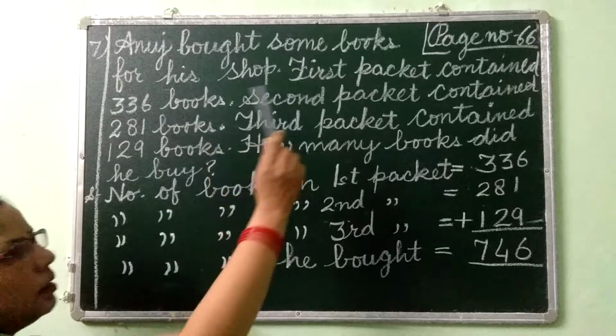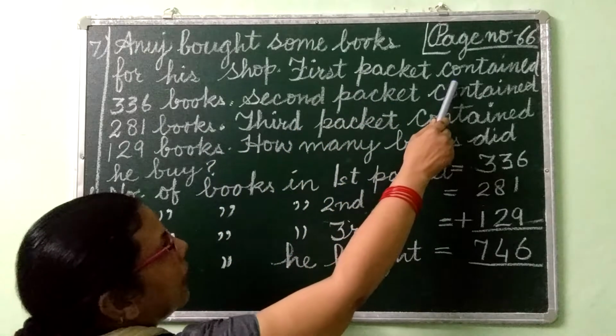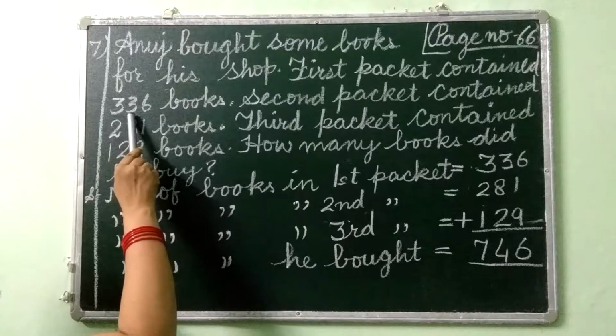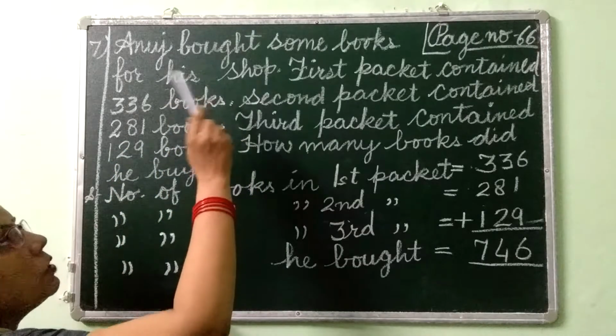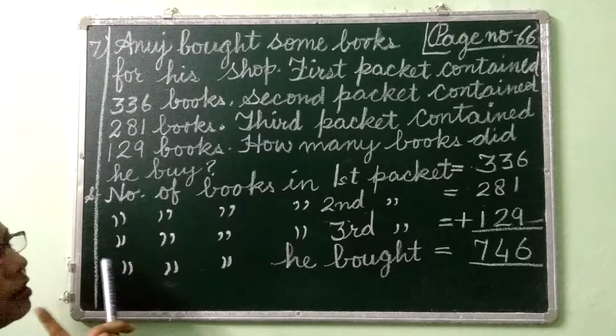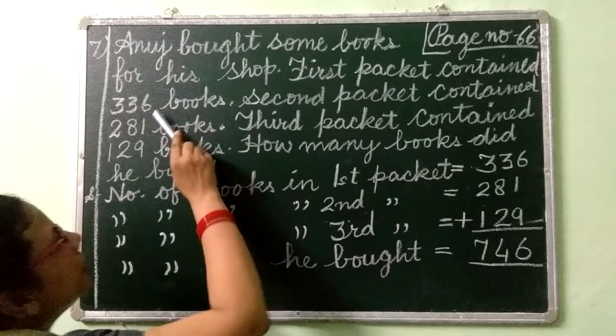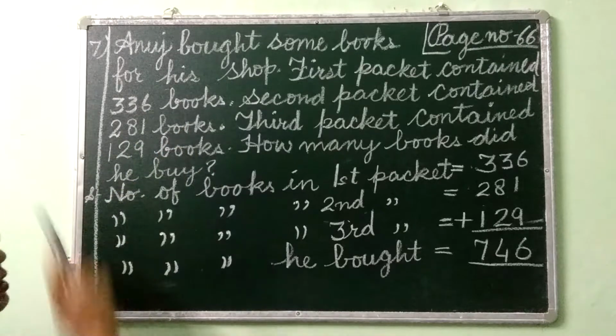Then second sentence. First packet contained 336 books. It means the books which Anuj has bought for his shop, in that first packet has 336 books. It contained means that in the first packet 336 books were there.